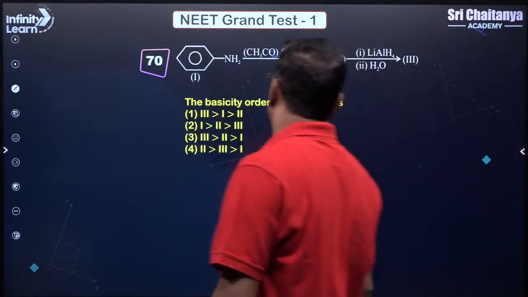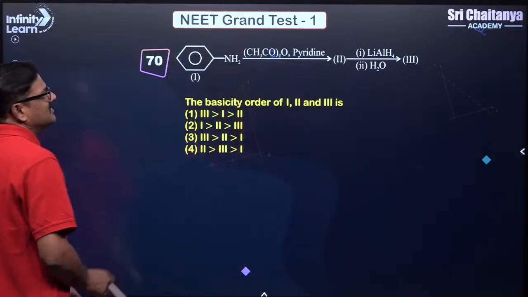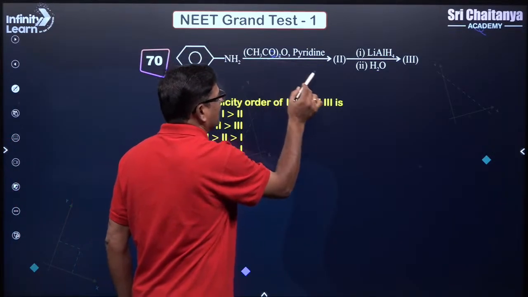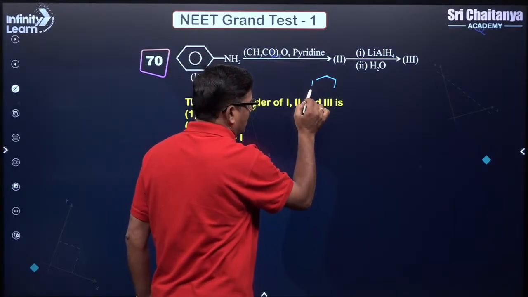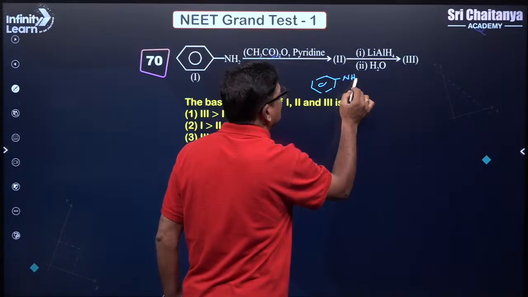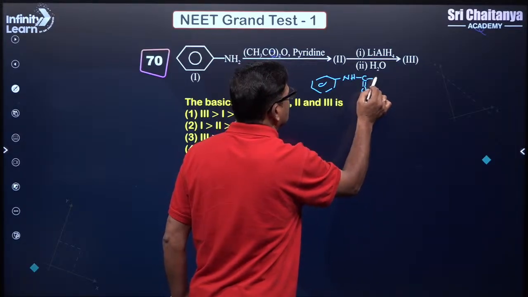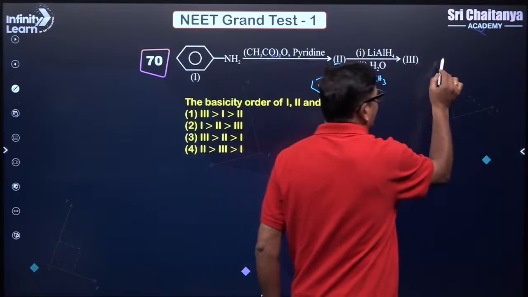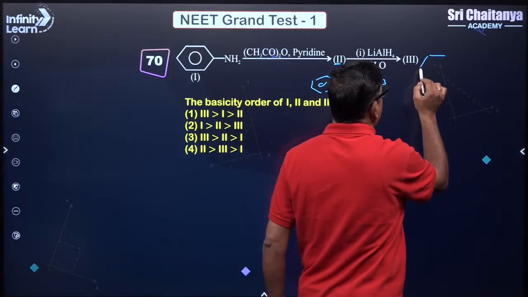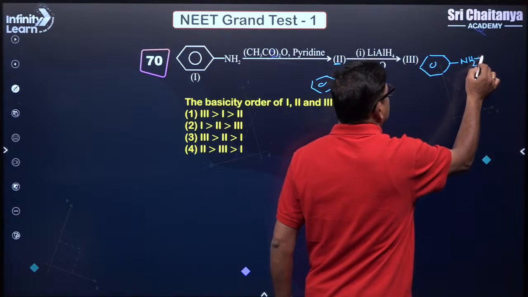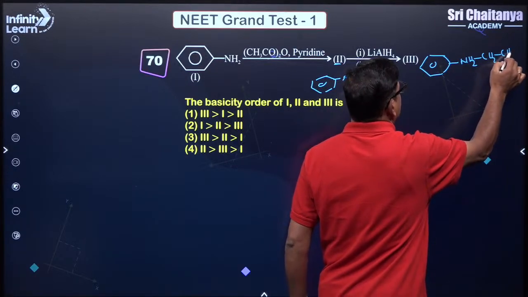And next one. This is treated with acetic anhydride so that you are going to get an amide. C double bond O CH3. This is your structure 2. It is reduced and you are going to see the formation of NH2, CH2 and CH3.